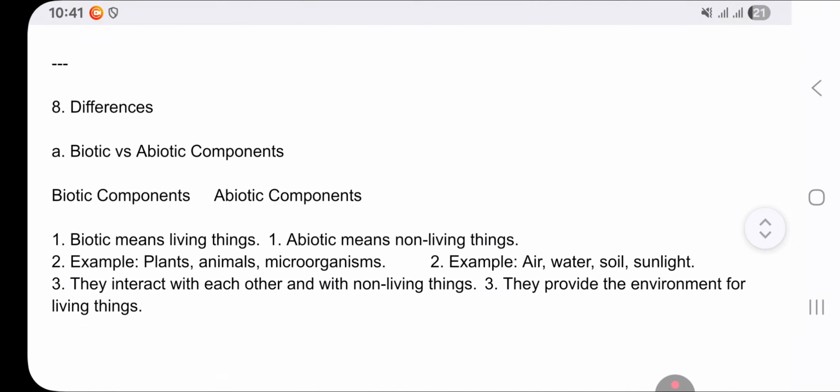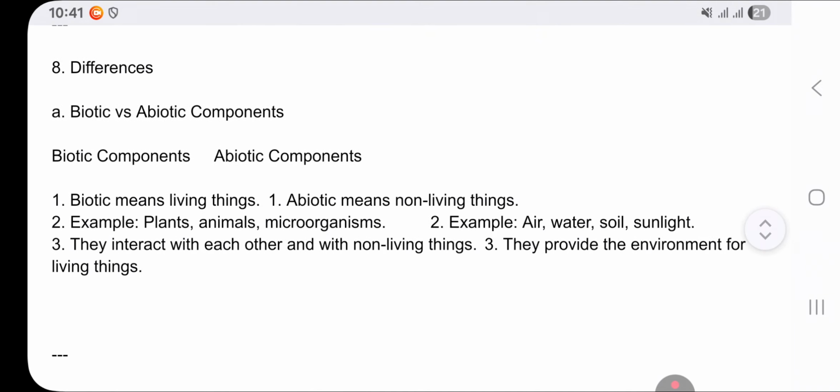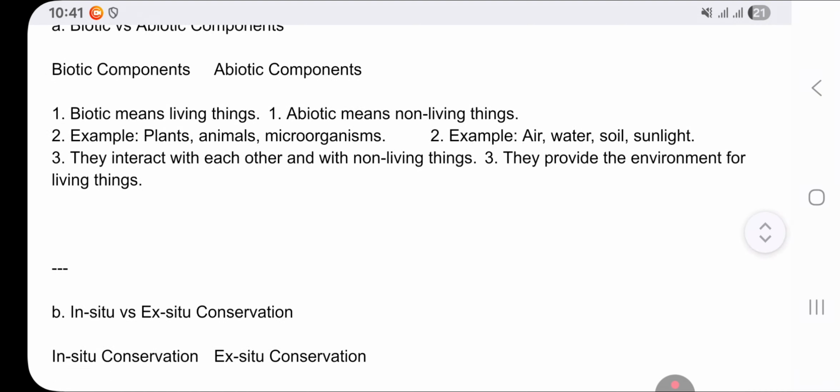So next, our portion is differences between. So we have biotic versus abiotic component. Dear students, you have to draw a T-type table, and on one side please mention biotic component, and on the other side mention abiotic component. I have already written 3 points here. Try to write all these 3 points. I'm not going to read these differences, you can do it yourself.